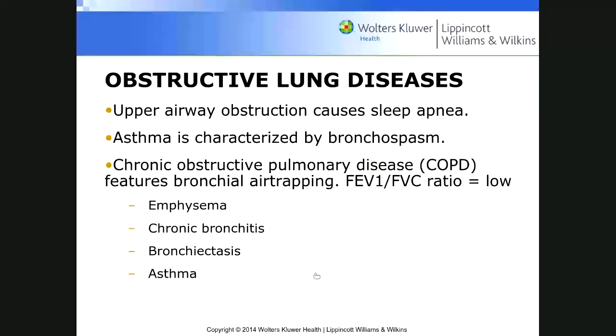Okay, again, this is part of the quiz, but make sure you know that the 4 causes of obstructive lung disease are emphysema, bronchiectasis, you see here, chronic bronchitis, and asthma. I would say that emphysema is often associated with smoking, and progressively, in a smoker, you damage the alveolar membrane.